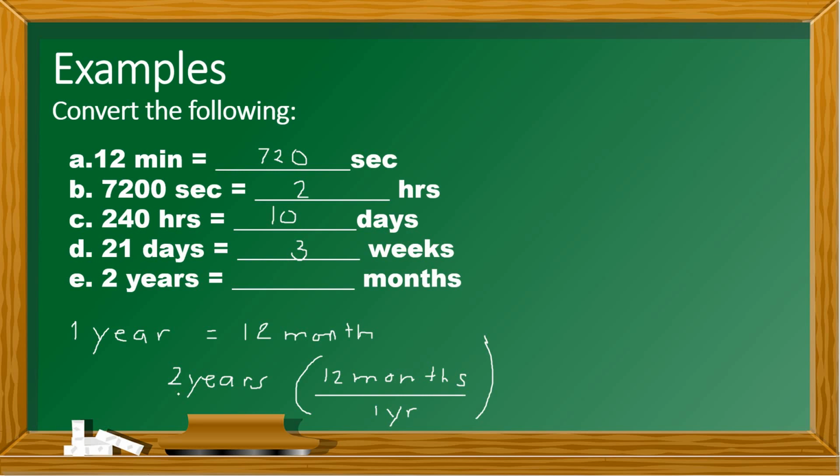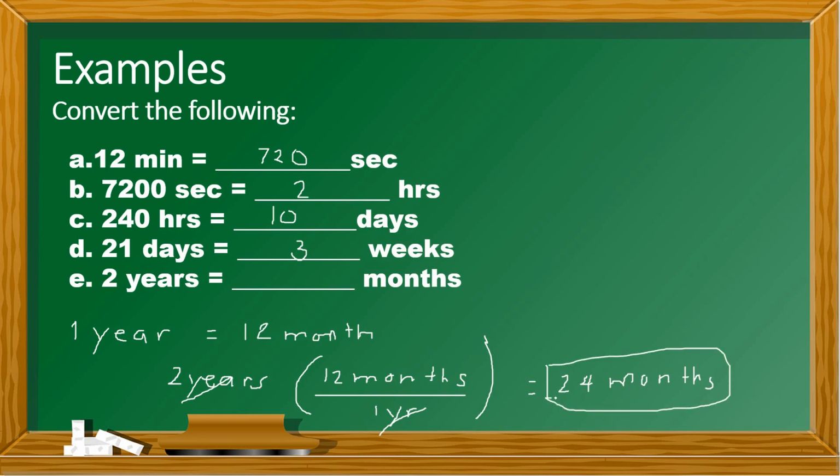So let's cancel the year. So what is 2 times 12? It will give us an answer of 24 months, right? So that's our answer, 24 months.